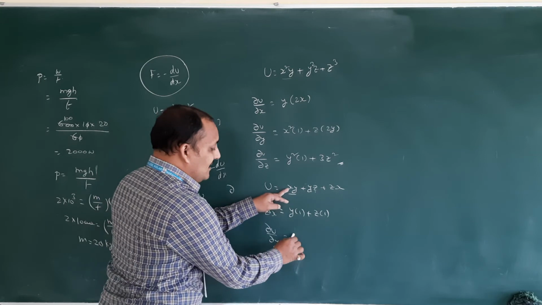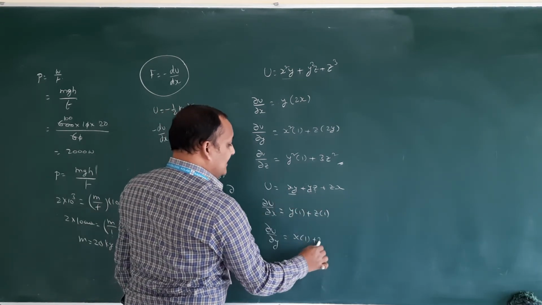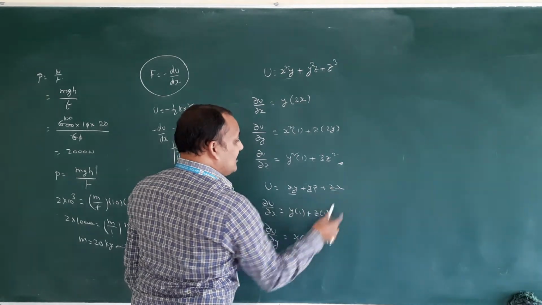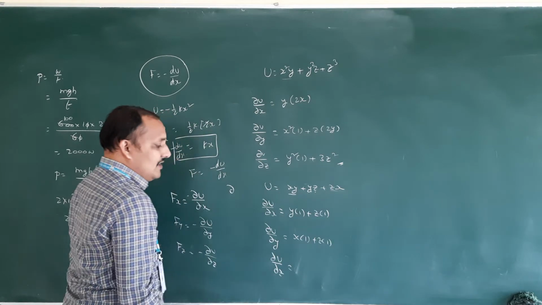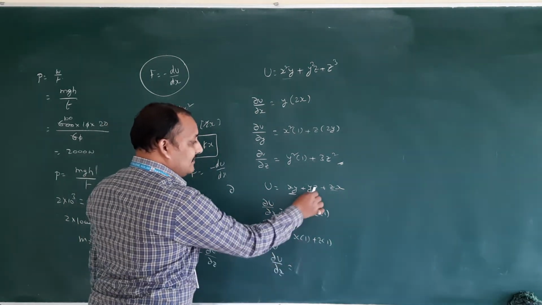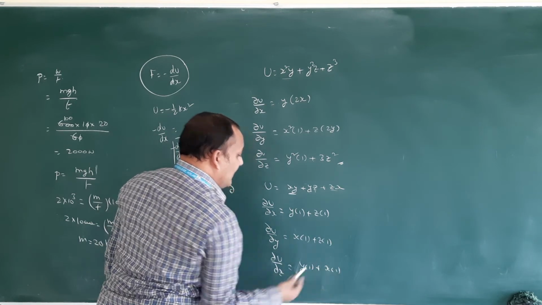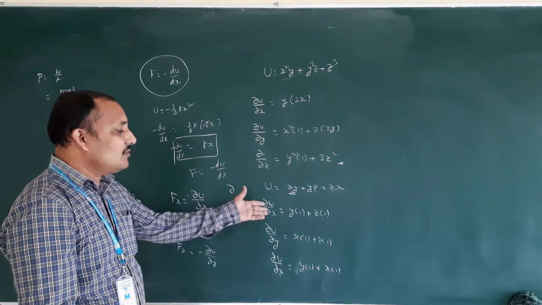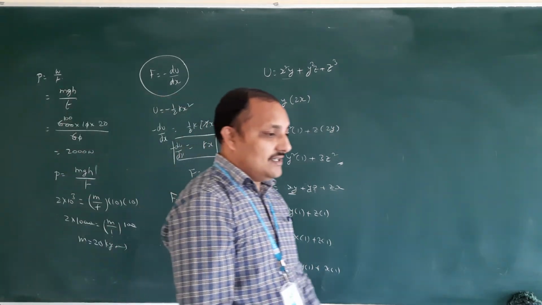Then x will become constant, x into 1. In this also y term is there, then z will be constant. In this there is no y term, 0. Next, ∂U/∂z. In this there is no z term. In this y into 1 plus x into 1. Just how to get the equation by partial differentiation they give.